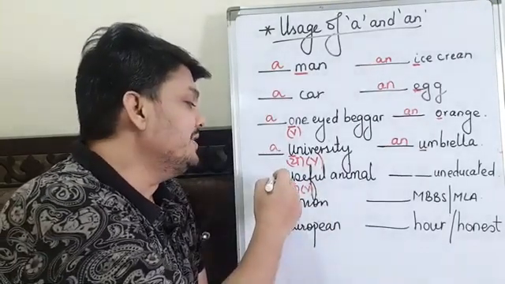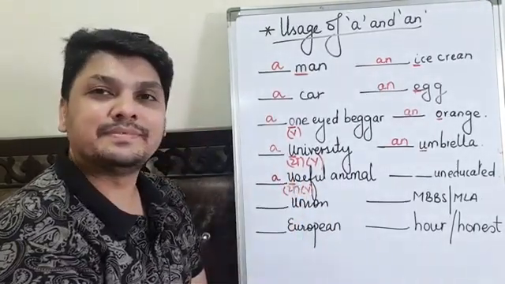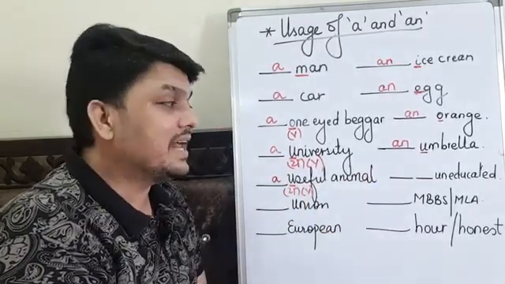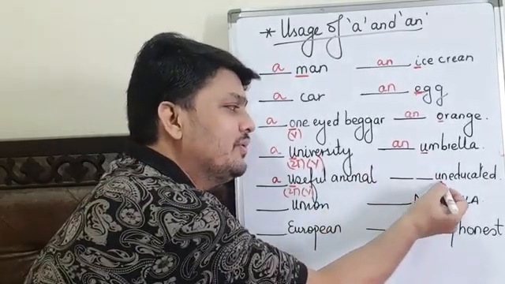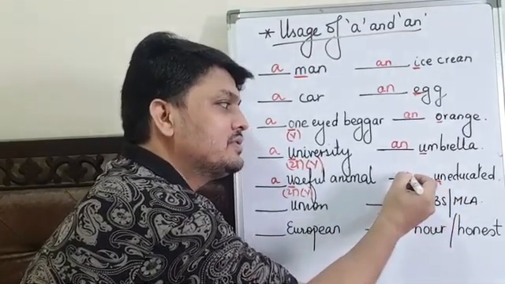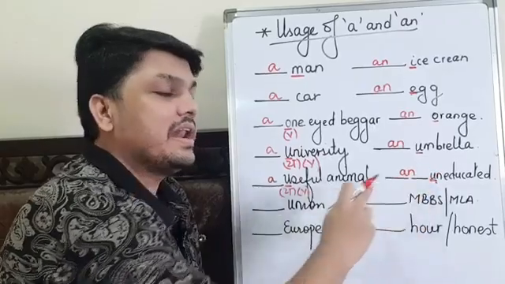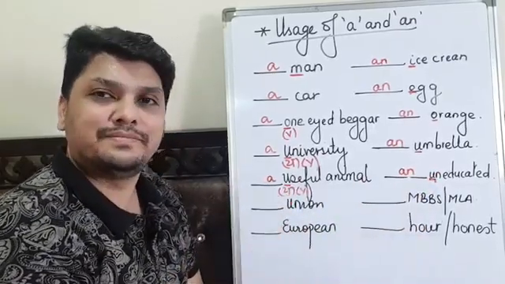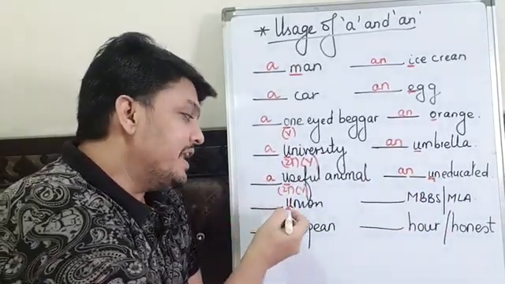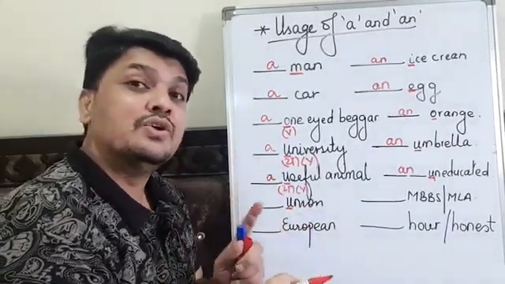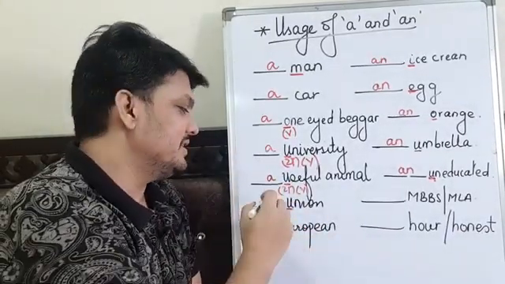So I'll use A: a useful animal. Uneducated. A. Here also U, but I'll use what? N. An energy is coming. Again U here, but here it is Y. Union. Y. So it is A.